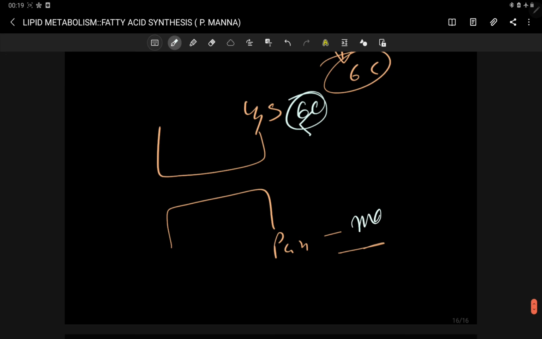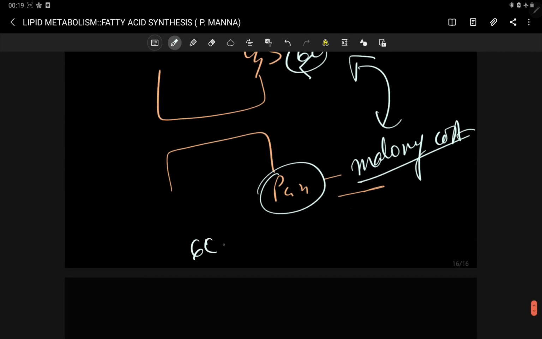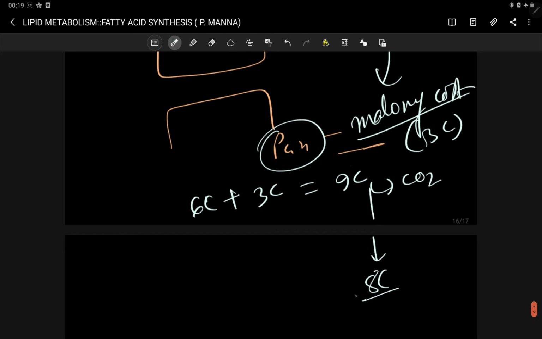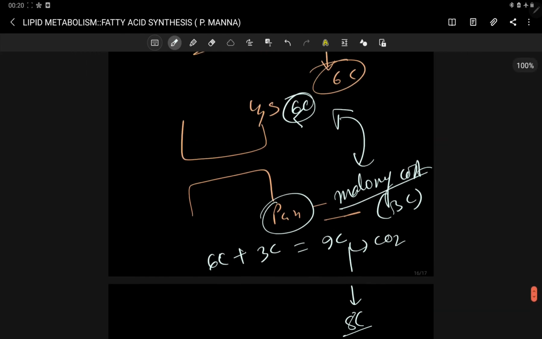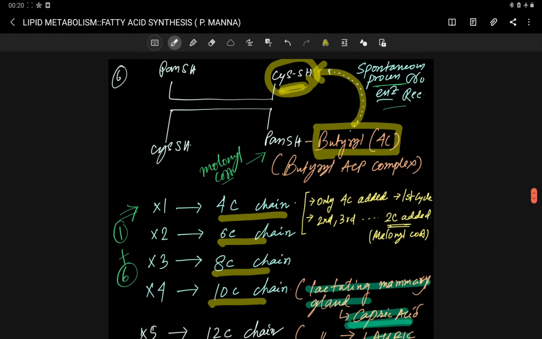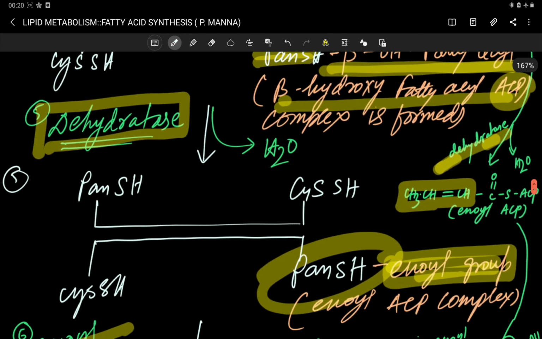Now once again malonyl CoA is coming and binds with the pan end, and further the condensation occurs between the two. Okay, so 6 carbon plus 3 carbon malonate, ultimately 9 carbon, 1 CO2 is released further. Okay, so 8 carbon chain is now attached. That's how the reaction is repeating. Okay, so this is about the reaction. I'll tell other details on the fatty acid synthesis complex in the next video.